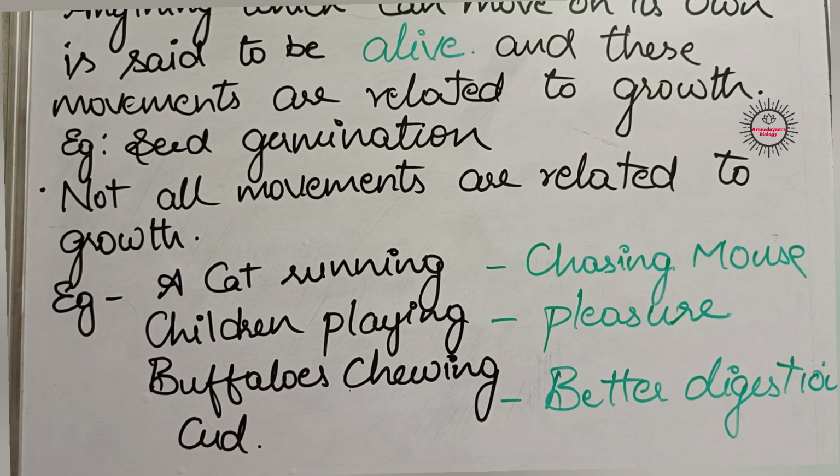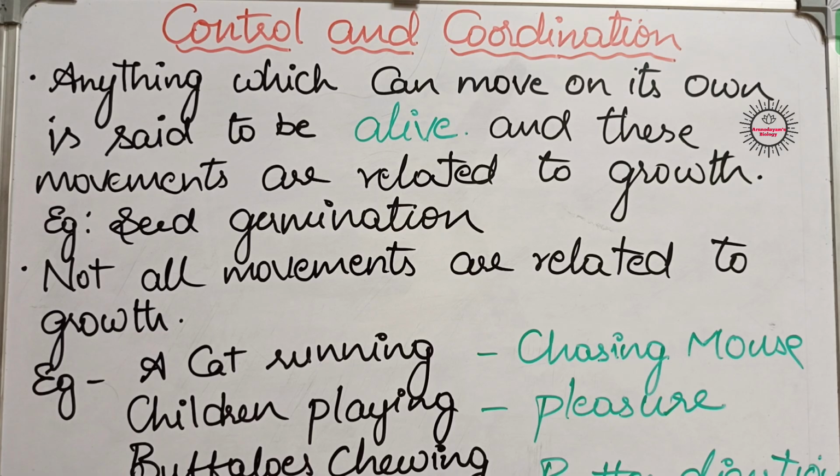So many organs are present in our body, and so many movements take place in our body. All these movements and organs are controlled and coordinated with each other by a system called the nervous system. Especially in multicellular organisms, it is very complicated in nature. In unicellular organisms, the control and coordination is very simple, because it has only one cell. But in multicellular organisms, specialized tissues and specialized organs are present for controlling and coordinating these movements. That control and coordination will be brought about by the nervous system. In our next video, we will learn about the animal nervous system.